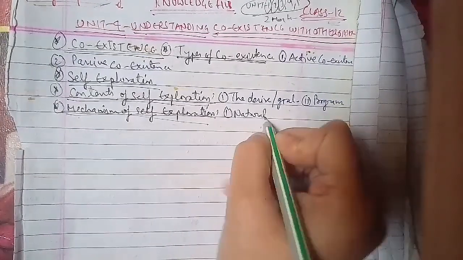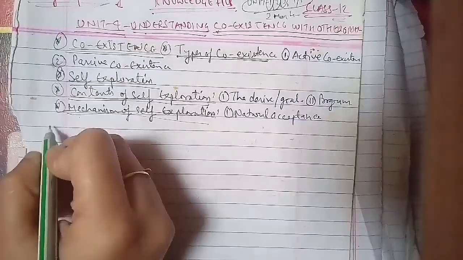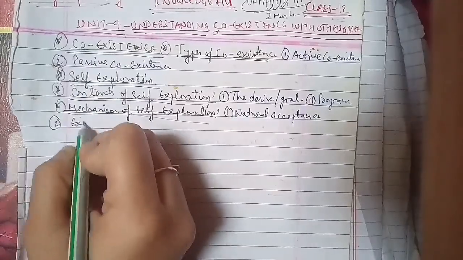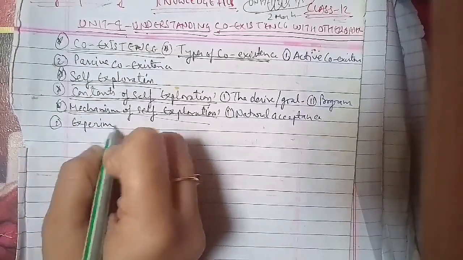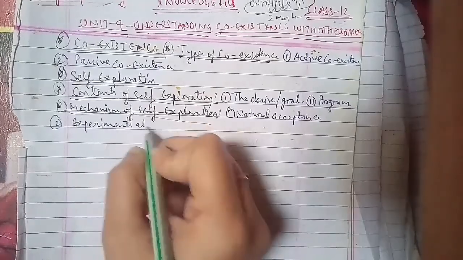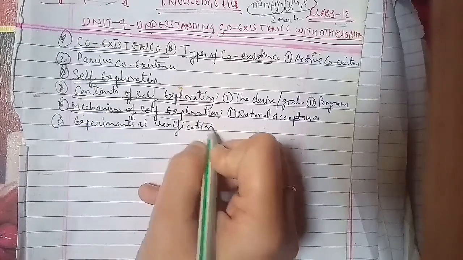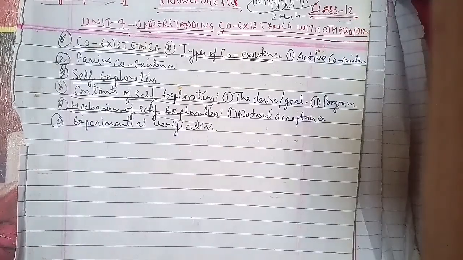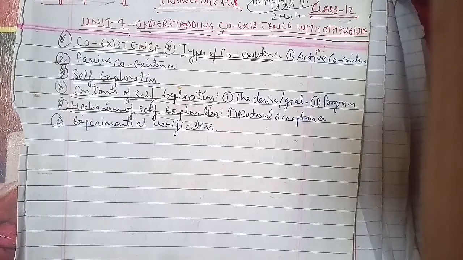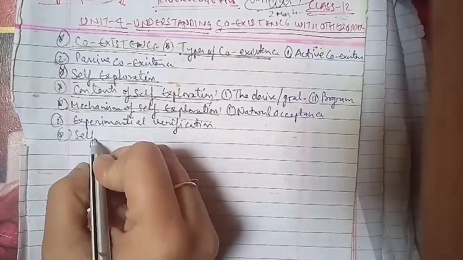Now we'll discuss: define self-awareness. Self-awareness is having a clear perception of your personality, including strengths, weaknesses, thoughts, beliefs, motivations and emotions.